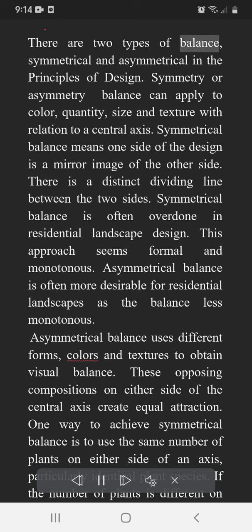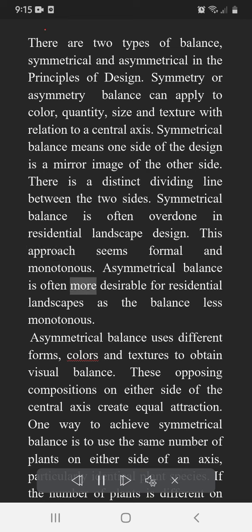There are two types of balance in the principles of design, symmetrical and asymmetrical. Symmetry or asymmetry balance can apply to color, quantity, size, and texture in relation to a central axis. Symmetrical balance means one side of the design is a mirror image of the other side. There is a distinct dividing line between the two sides. Symmetrical balance is often overdone in residential landscape design. This approach seems formal and monotonous.